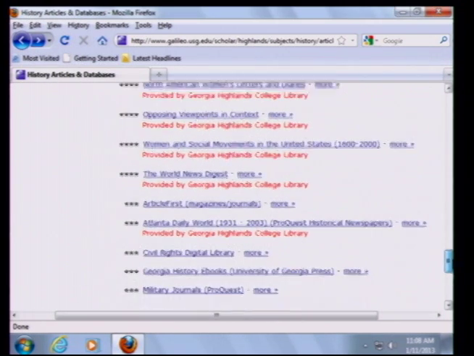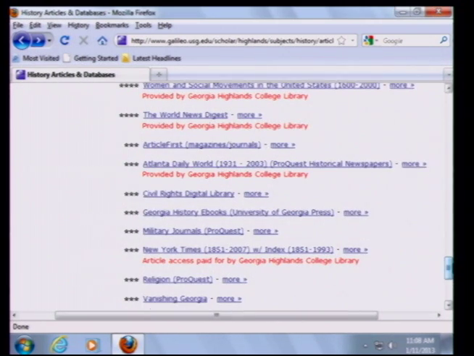I think that now is a good stopping point. We've looked at a lot of different databases, and I don't want to just keep going and run this into the ground. But I think the most important thing I can share with you in conclusion is that we have multiple databases, lots of information on every topic out there in history, and your most important resource is always the librarian.